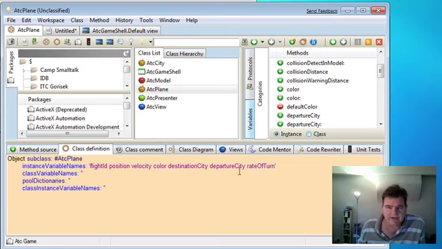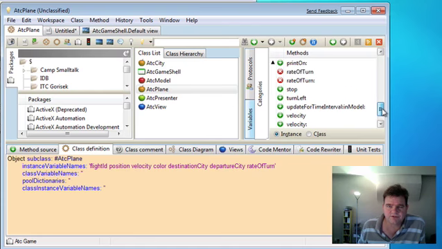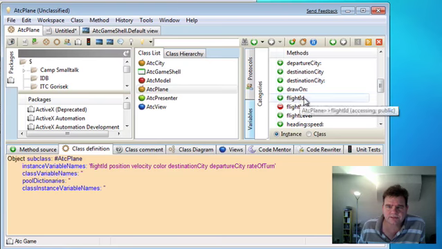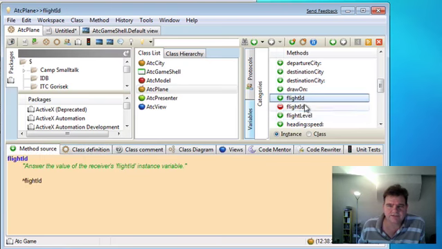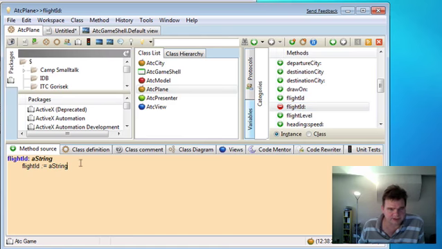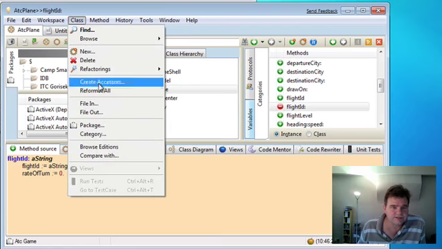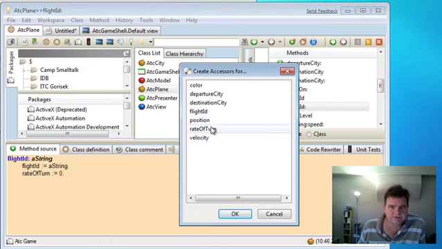Okay, and now let's go and initialize that to 0 when we first create our plane. Let's do that inside the initialization method flight ID colon. So let's set rate of turn here equal to 0. Let's create an accessor method for rate of turn.